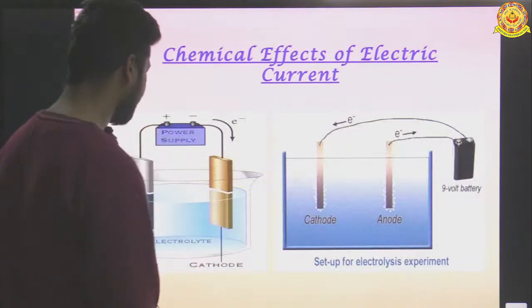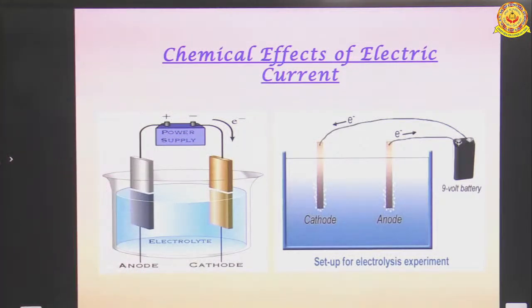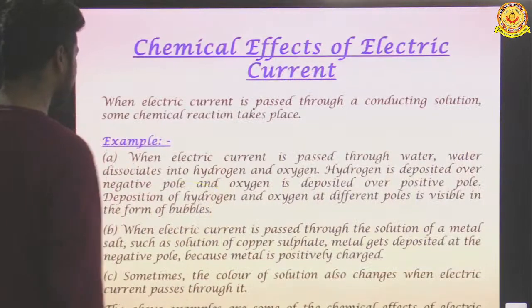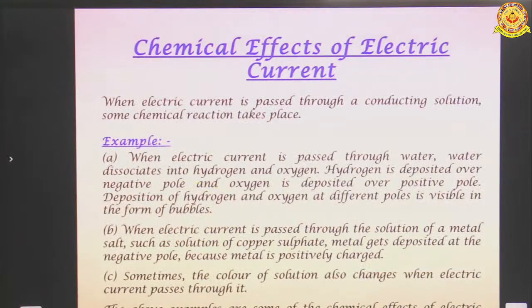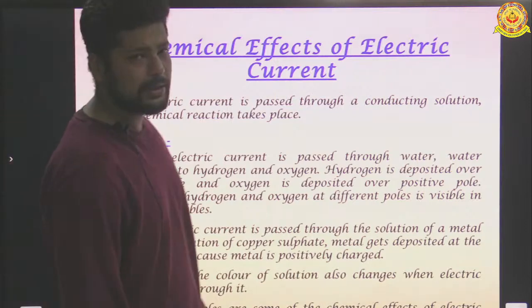Yes, this is the example of chemical effect of electric current. First, let's discuss about the water. Second, when electric current is passed through the solution of a metal salt, such as a solution of copper sulfate, metal gets deposited at the negative pole because metal is positively charged. This is known as electroplating.